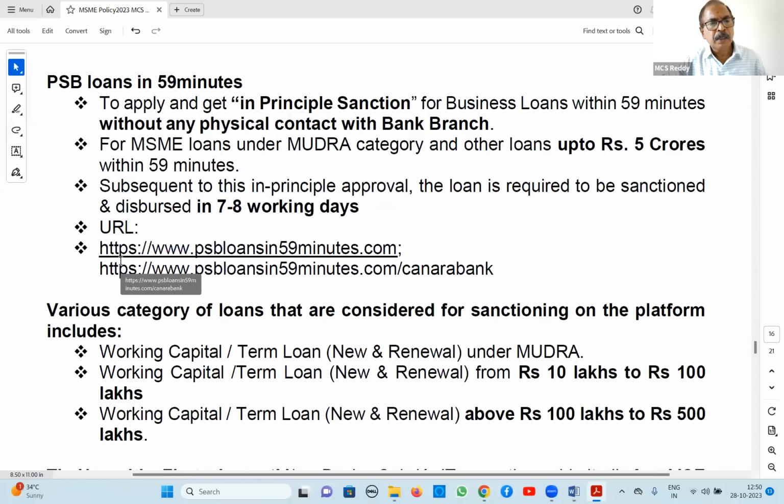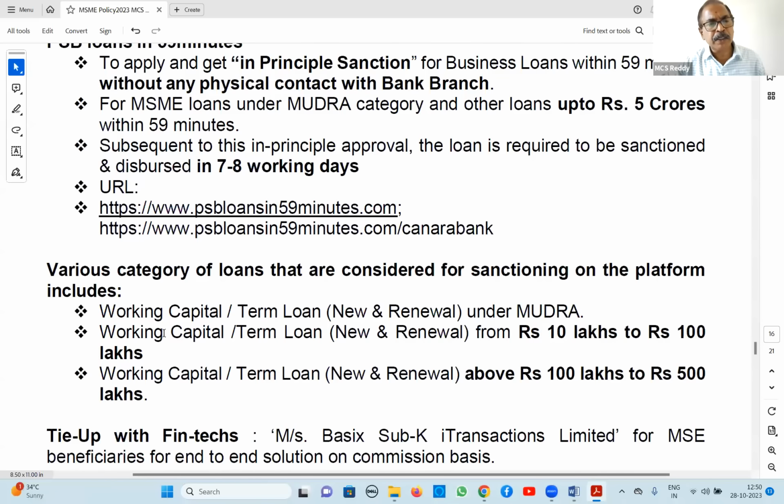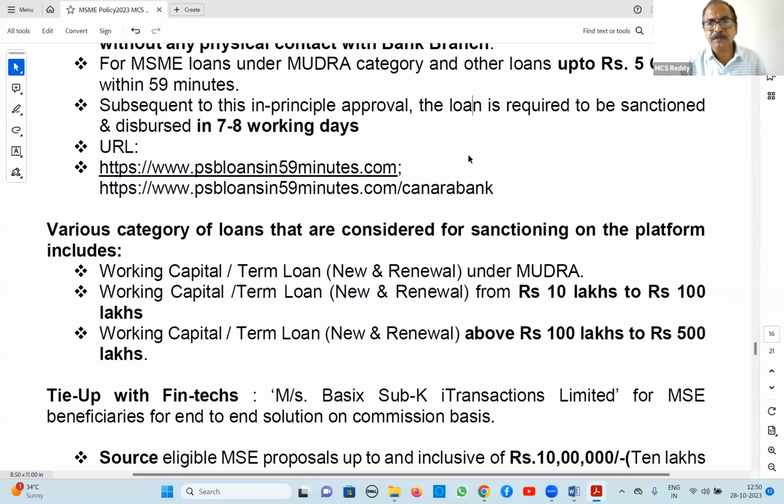One, working capital or term loan under Mudra. Mudra means up to 10 lakhs. Working capital or term loan from 10 lakhs to 100 lakhs. Working capital or term loan, new and renewal, above 100 lakhs to 500 lakhs. These loans they can submit online, that is in the PSB 59 minutes portal. Within 7 to 8 working days, the bank has to take a decision and disburse if they are eligible.